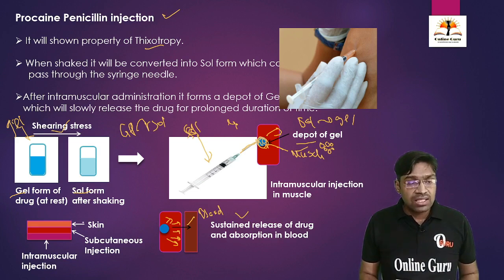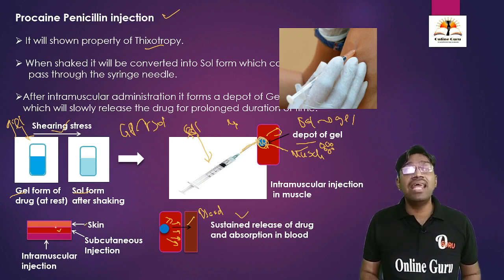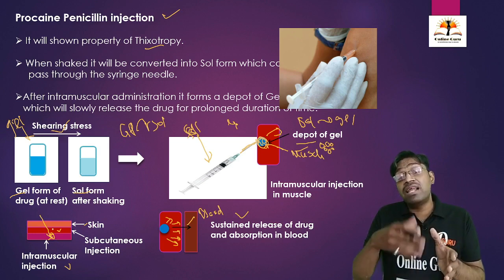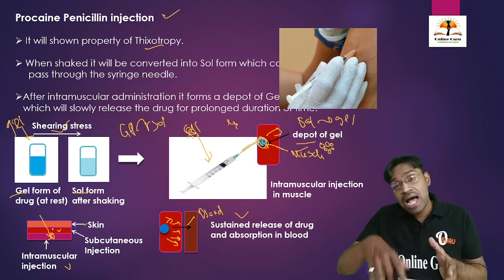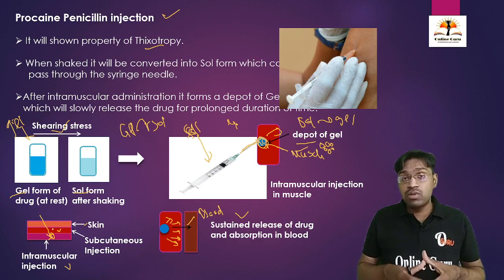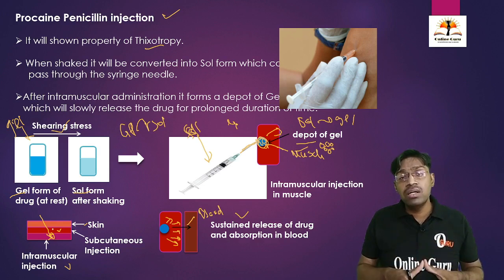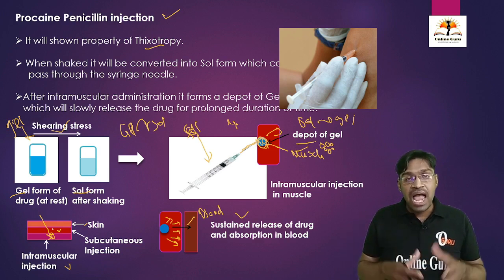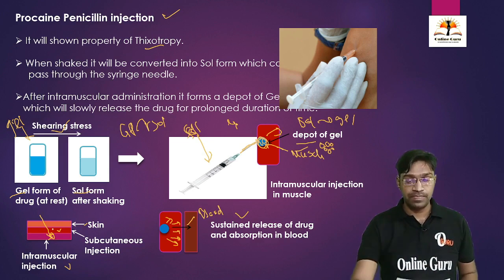See here, this is the skin, this is the subcutaneous area where the subcutaneous injection is given, and this is where the intramuscular injection is being given. We give the injection in this area, which will form a depot, because the solution which was formed after the application of pressure or shearing stress is again going to convert into gel and form a depot at the site of intramuscular injection. From this depot the drug is going to release in a sustained manner, and we get a prolonged duration of action.